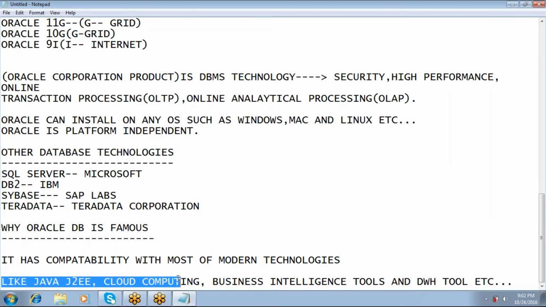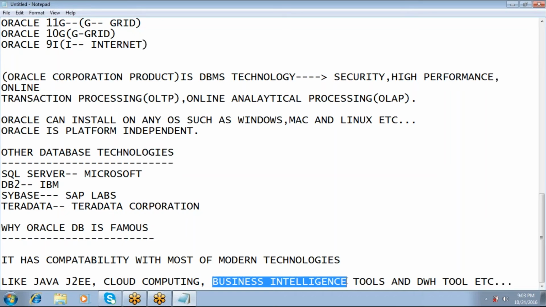If you want to learn business intelligence tools like Tableau, QlikView, which work as business intelligence tools, Oracle is mandatory. If you want to learn data warehousing tools, Oracle is mandatory. In Java J2EE, there is a concept called JSP, Java Server Pages, where we write our Oracle statements.